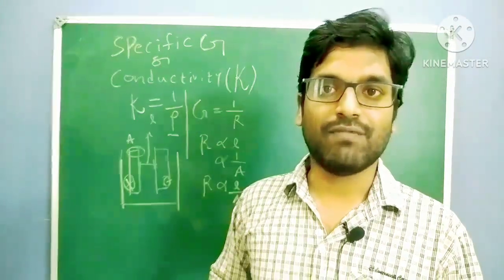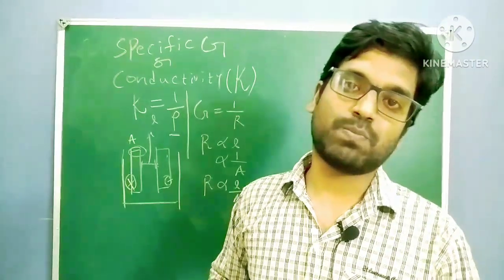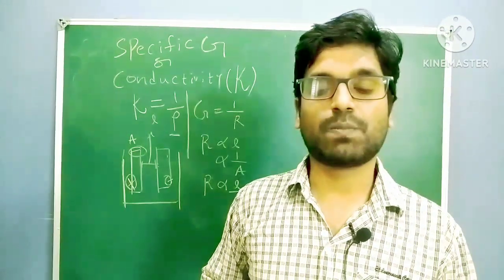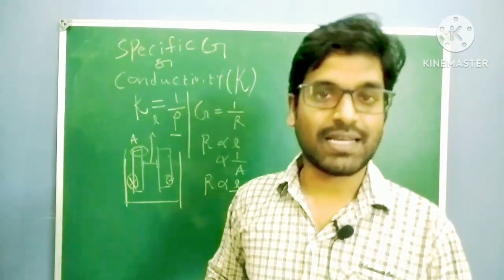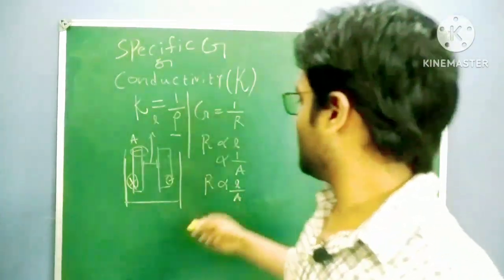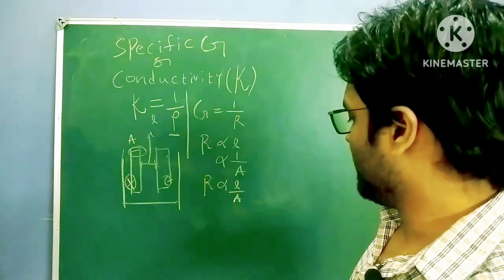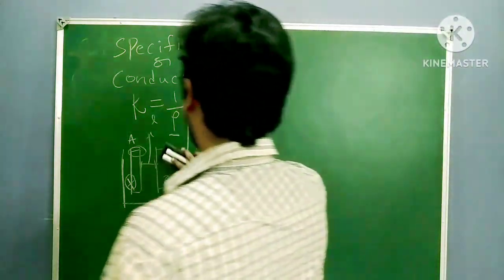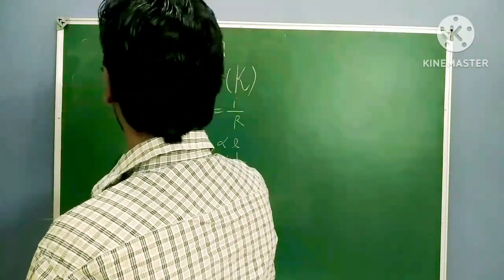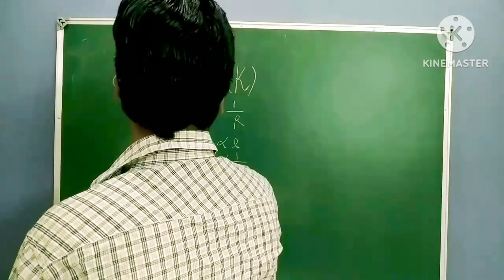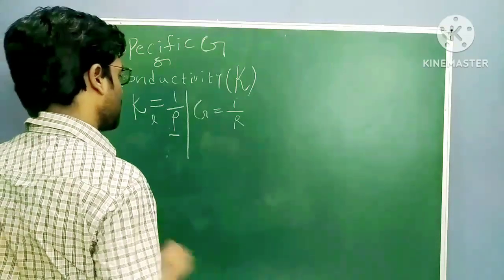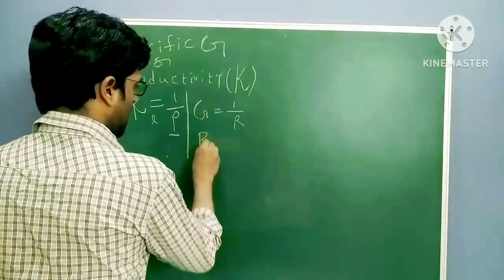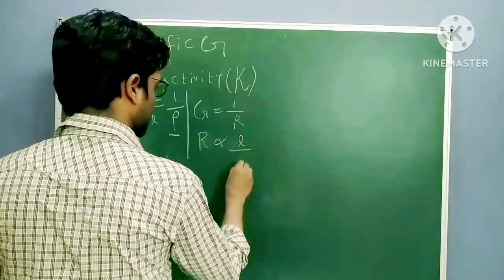In the same way, whenever area increases, speed of ions increases. When speed increases, conductance increases, resistance decreases. So resistance is inversely proportional to the area. So R is proportional to L by A.